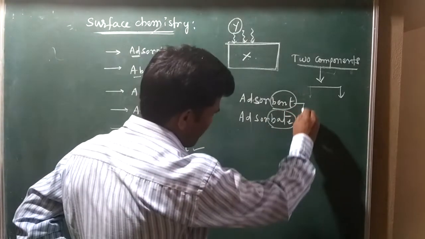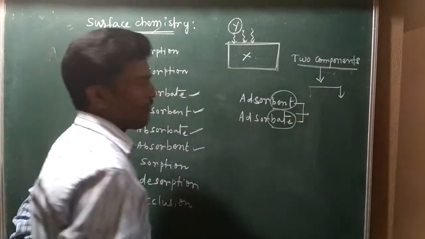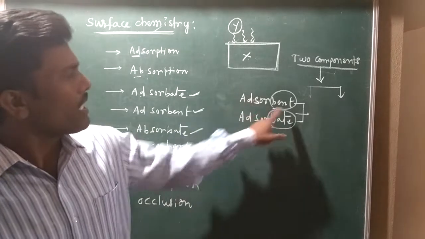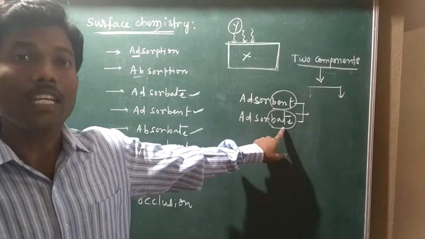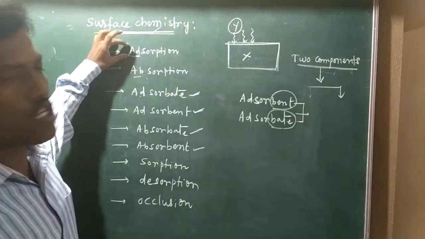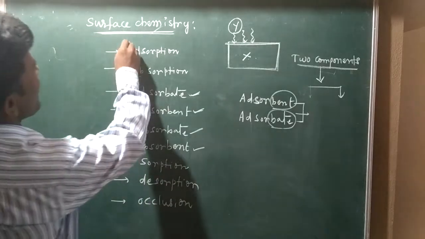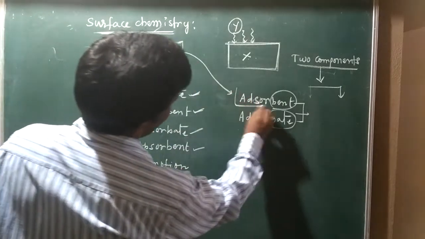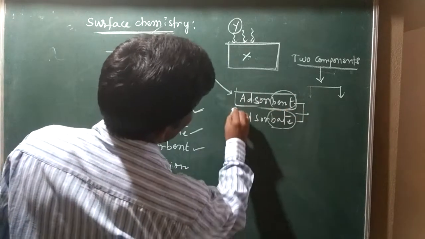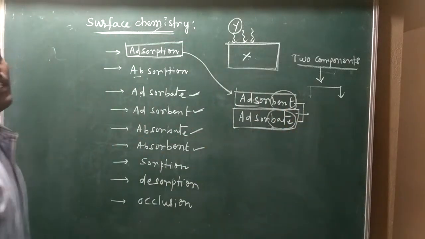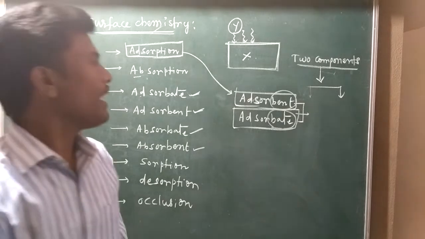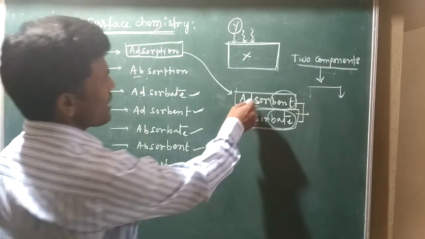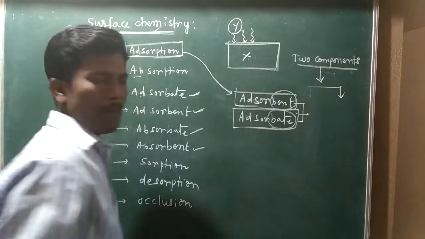Now come to the clear definition: the interaction between adsorbent and adsorbate is called adsorption. The interaction between adsorbent and adsorbate is called what? Adsorption.